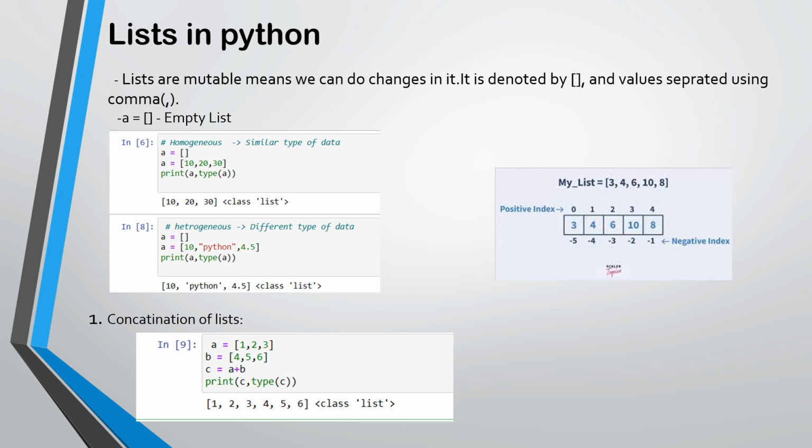Second example is heterogeneous, where different types of data can be added in the list. For example, we will take an empty list, then put some values in it like 10, Python, 4.5. So this gives the output 10, Python, 4.5 and the type is list. This also includes concatenation of lists. For example, if we have to add two lists, a is equal to 1 2 3, b is 4 5 6, then c is equal to a plus b, then print c which gives the output 1 2 3 4 5 6 and type list.